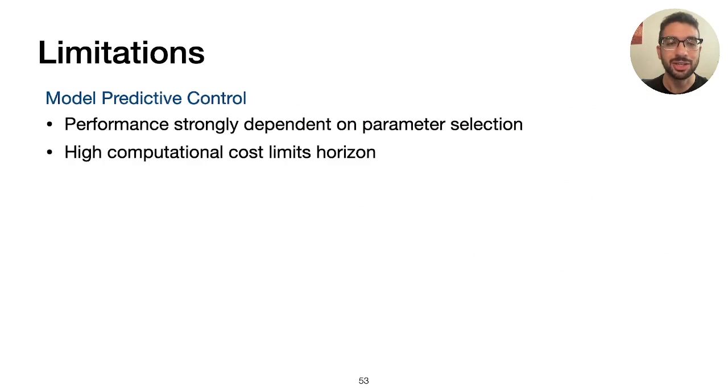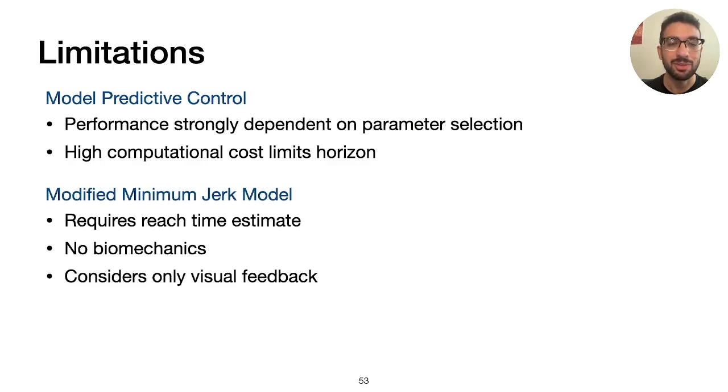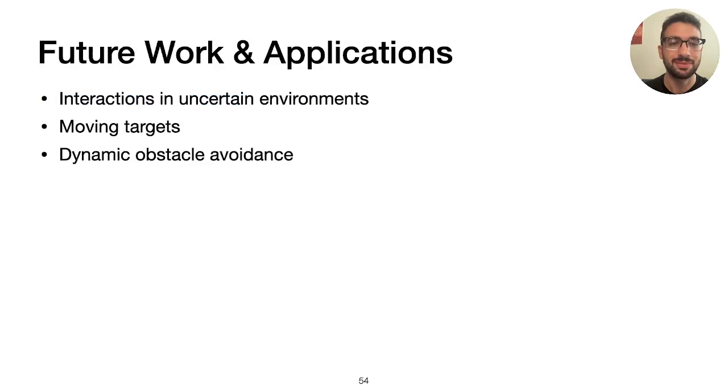Limitations of this approach include MPC's strong dependence on parameter selection and higher computation costs. Our model's requirement of reach time estimate is also not ideal since it introduces more potential sources of error. It also doesn't consider the arm's biomechanics or the role of other senses such as proprioception. Future work can incorporate more complex sensorimotor models and new formulations of objectives to build upon our initial results.